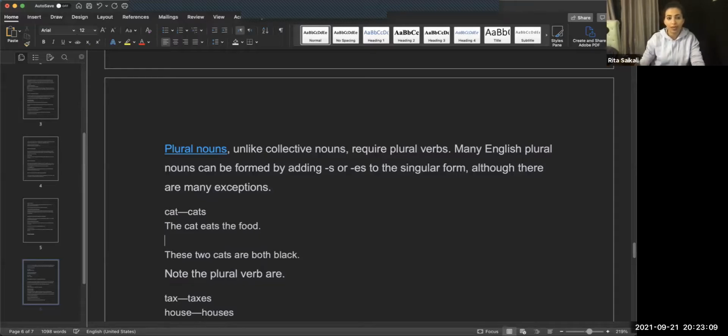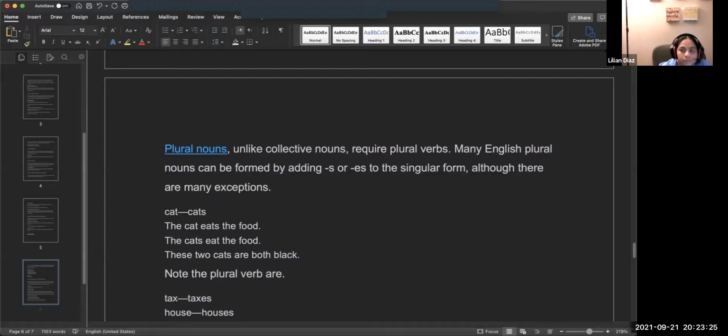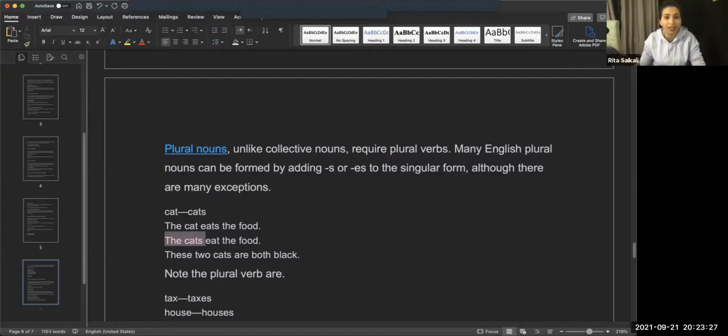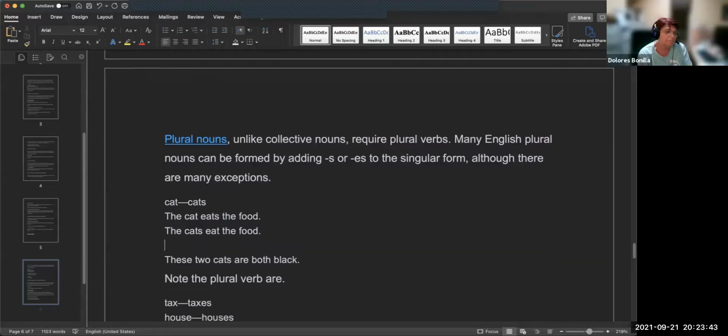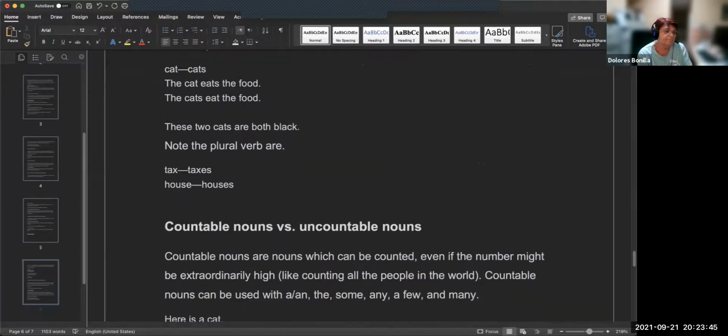Here the cat is third person singular, so we add an S in simple present. However, if I have the cats eat the food, if it's plural, then it's not third person singular, it's third person plural, so there is no S in simple present. So this S over here and this one are different, and they're usually not together. Does that make sense? Any questions? Okay.